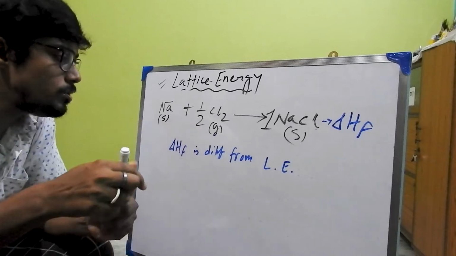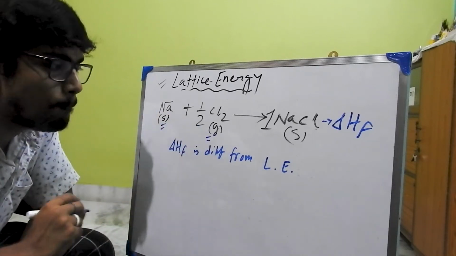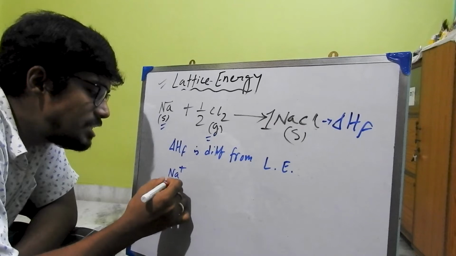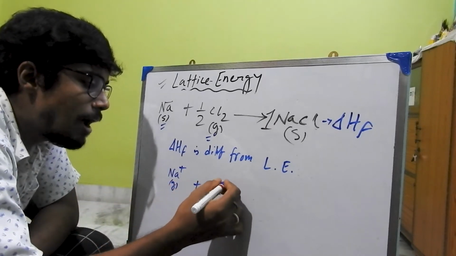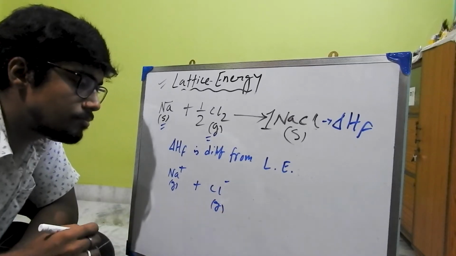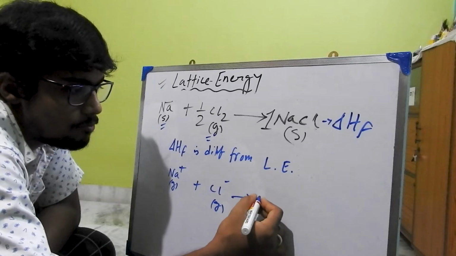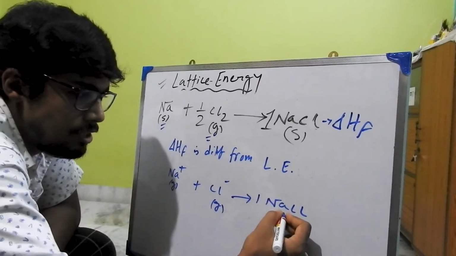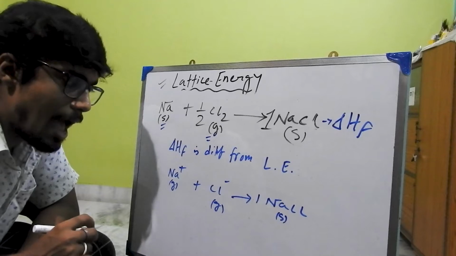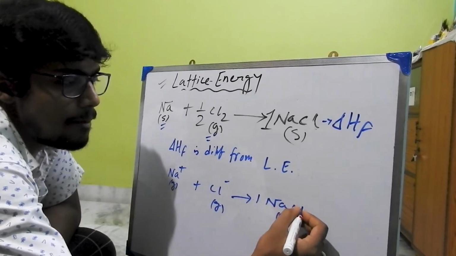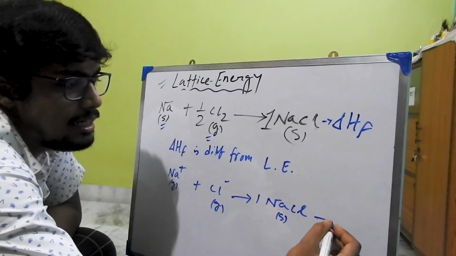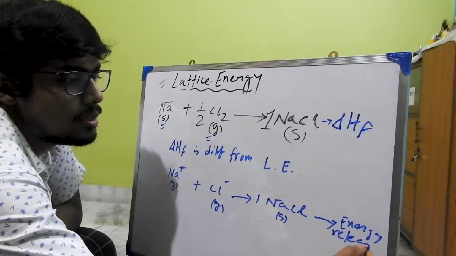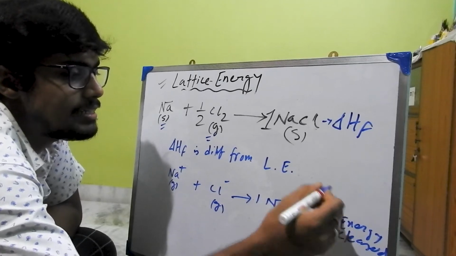So for these two, this is solid state and gaseous state, but in the lattice energy, Na+, which is in gaseous state, plus Cl-, which is also in the gaseous state, if we form 1 mole NaCl, clear, which is stable in the solid state, an amount of energy is released, that is known as lattice energy.